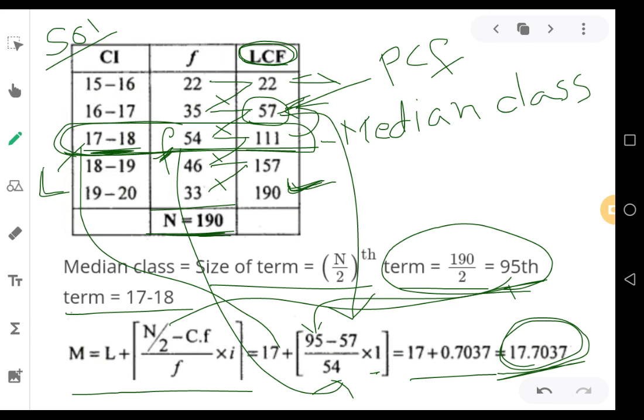So very simple process. Continuous ಸೀರೀಸ್ಗೆ ಮೀಡಿಯನ್ ಕ್ಯಾಲ್ಕುಲೇಟ್ ಮಾಡಬೇಕಾದ್ರೆ ಮೊದಲು ಕ್ಯುಮ್ಯುಲೇಟಿವ್ ಫ್ರೀಕ್ವೆನ್ಸಿ ಮಾಡ್ಕೊಳ್ಳಿ, ಆನಂತರ n by 2 ಕ್ಯಾಲ್ಕುಲೇಟ್ ಮಾಡಿ, ಆ n by 2 ಅನ್ನು ಕ್ಯುಮ್ಯುಲೇಟಿವ್ ಫ್ರೀಕ್ವೆನ್ಸೀಸಲ್ಲಿ ಐಡೆಂಟಿಫೈ ಮಾಡಿಕೊಂಡು ಫೈಂಡ್ ಔಟ್ ದ ಮೀಡಿಯನ್ ಕ್ಲಾಸ್. Once you find the median class, you can identify the values of L, frequency and previous cumulative frequency. Then apply the formula: median equals L plus n by 2 minus Cf by f into i. After solving that, you will be getting the final median answer. Hope you understood. We will stop this video here.